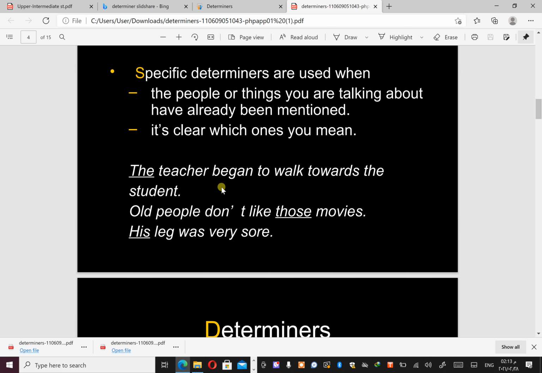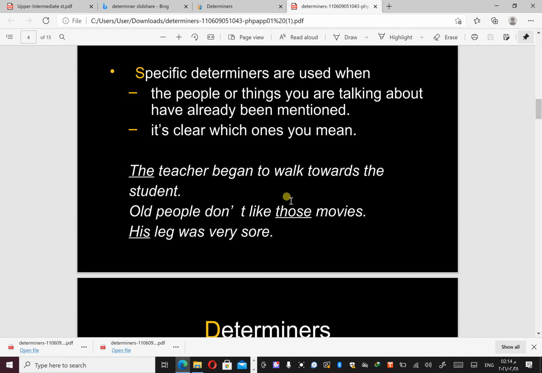For example, the teacher began to walk towards the student. Is this the first time the teacher is mentioned? Of course not. Or maybe from the context we know who began to walk towards the student, so we know that it is the teacher. Okay, all people don't like those movies.